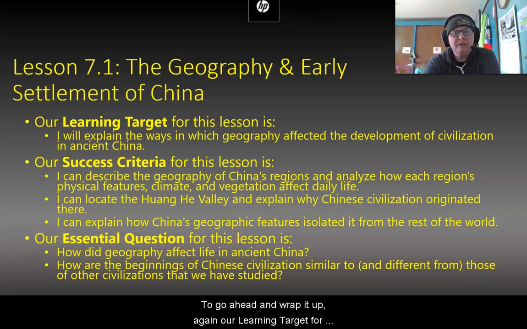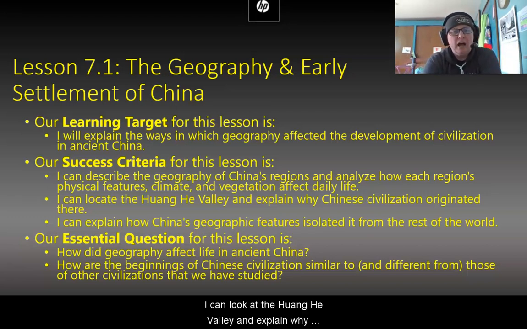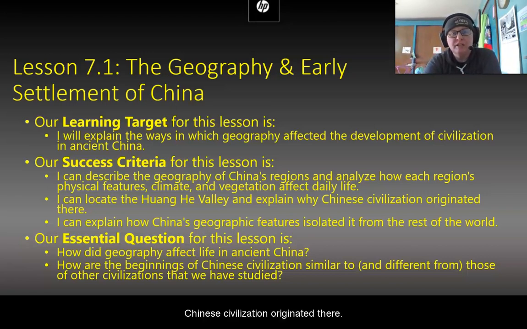To wrap it up, again, our learning target for the week is that you can explain the ways in which geography affected the development of civilization in ancient China. Our success criteria for this lesson are: I can describe the geography of China's regions and analyze how each region's physical features, climate, and vegetation affect daily life. I can locate the Huanghe Valley and explain why Chinese civilization originated there. And I can explain how China's geographic features isolated it from the rest of the world.